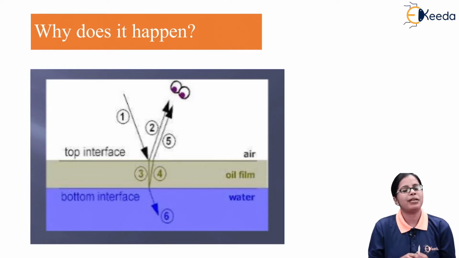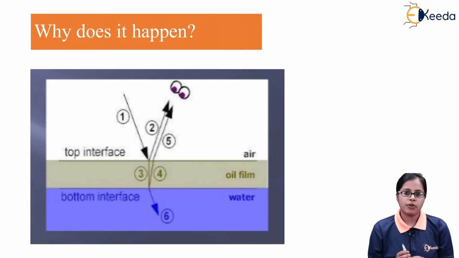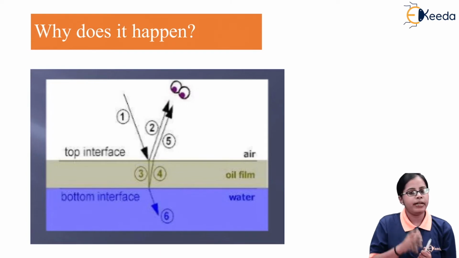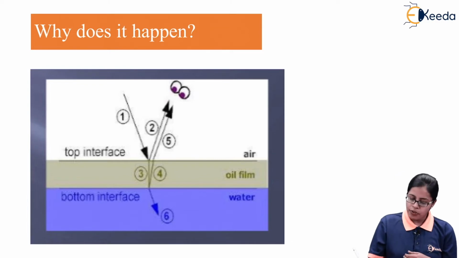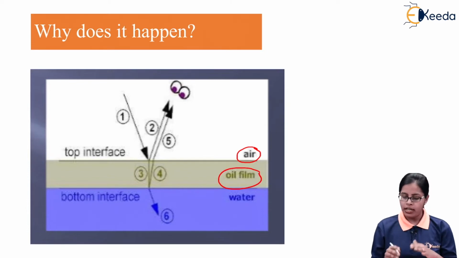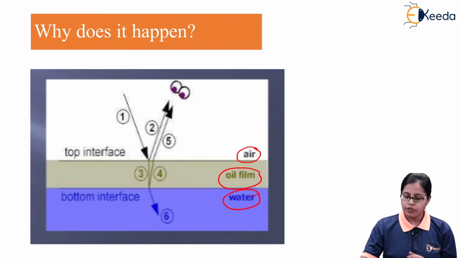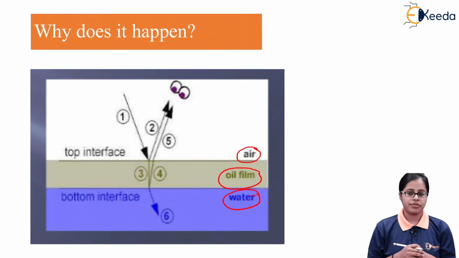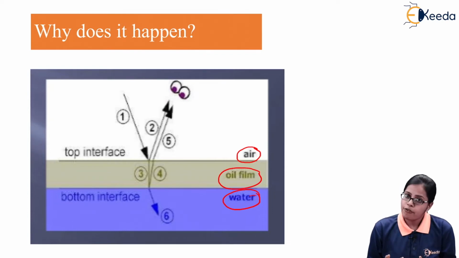So when you talk about the oil spread on the water, we have the presence of three mediums. The atmosphere is considered as the air medium, the oil on the surface of the water is considered the oil medium, and below it there is water, so we have the water medium. So in the diagram we have three mediums: air, then a thin layer of oil on the surface of the water, and the last medium, water. Now when you talk about these different mediums, I'm talking about interference which is occurring in the thin layer. Now the question arises, thin layer of what?